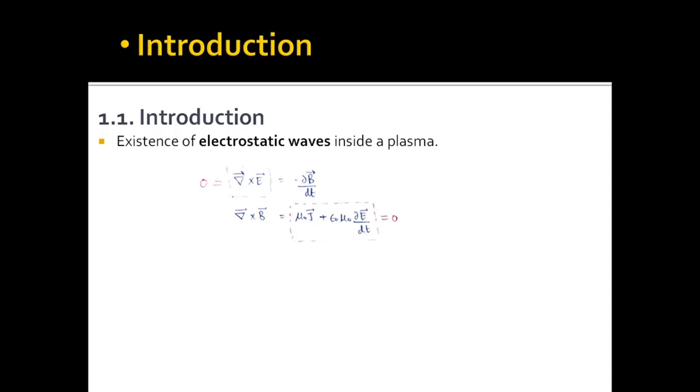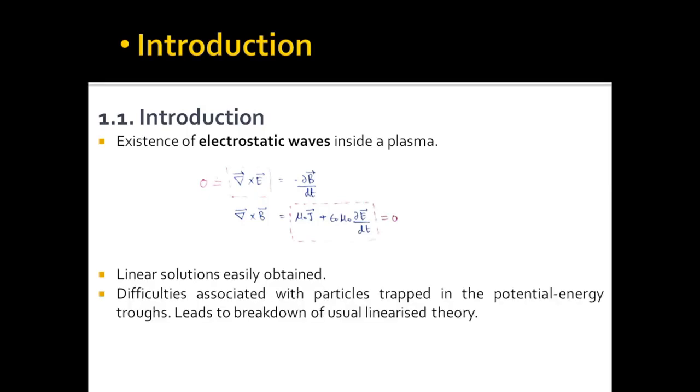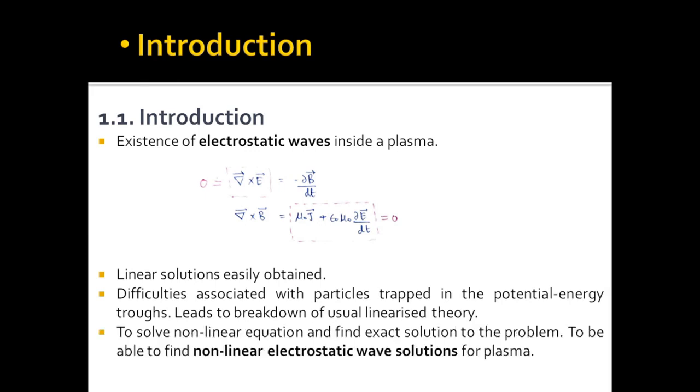We can obtain linear solution for plasma waves by gathering linear terms as we have solved in our class. But the linear solutions obtained were not quite satisfactory. It presented some difficulties associated with particles trapped in the potential energy troughs. So the aim is to solve coupled Boltzmann and Poisson equations and obtain exact nonlinear electrostatic wave solutions.